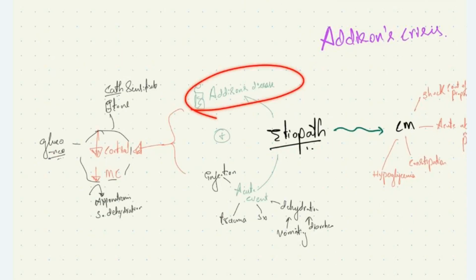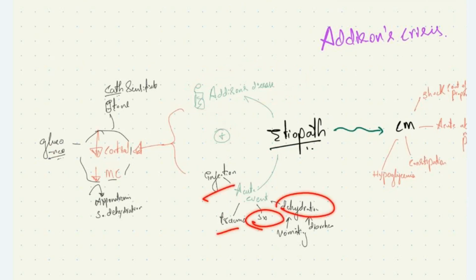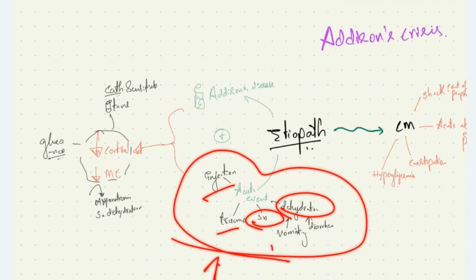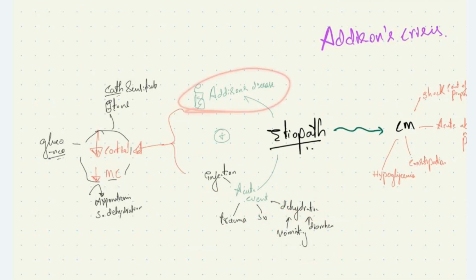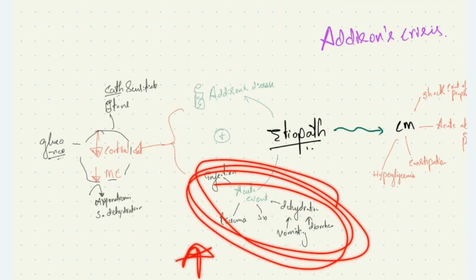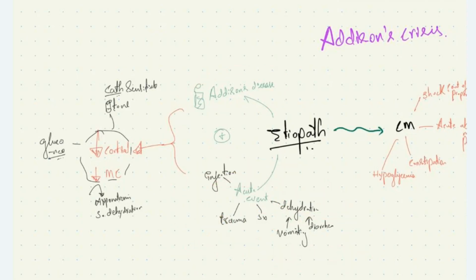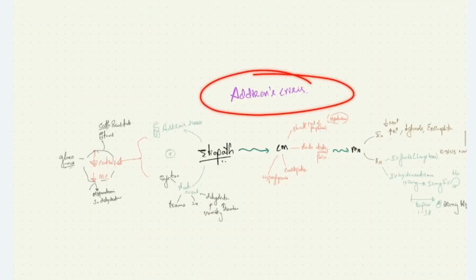Along with that, the patient has an acute event like infection, trauma, surgery or dehydration, where these conditions require increased level of cortisol for normal functioning of the body in order to cope up with the stress. If the patient has Addison's disease, this stress can't be compensated by increasing the secretion of cortisol. So thereby the patient presents with Addison's crisis.